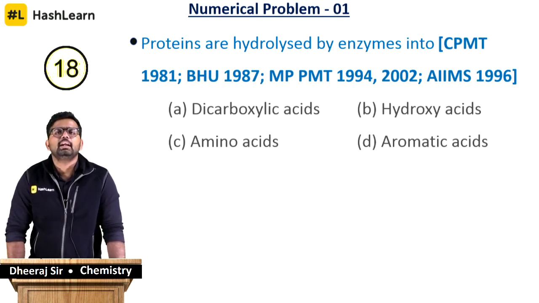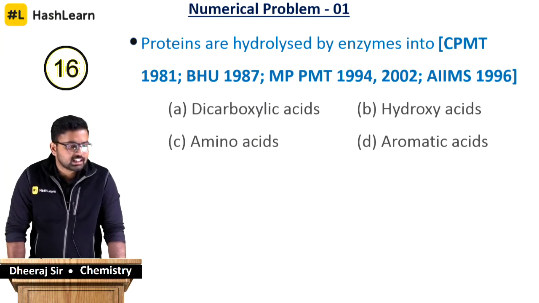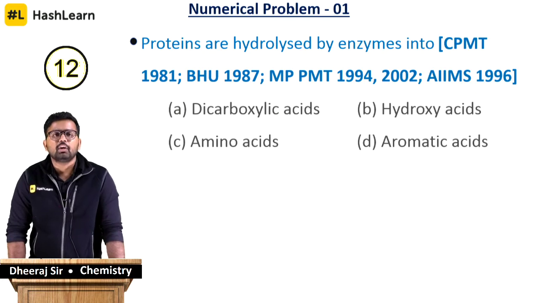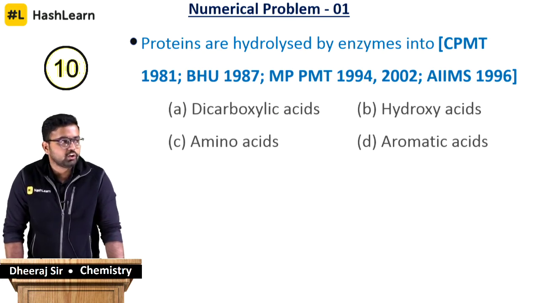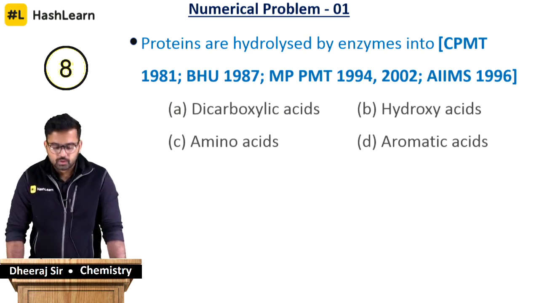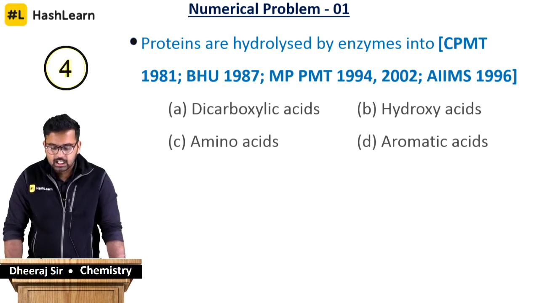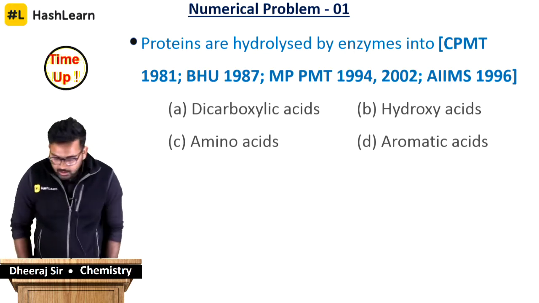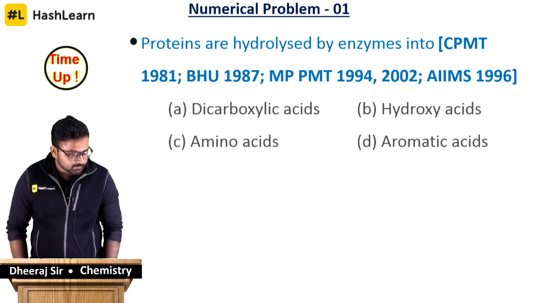Depending on the area of action, the enzymes that can be used also will vary. Therefore, we are asking you, in general, proteins under hydrolysis are going to give which component? Dicarboxylic acids, hydroxy acids, amino acids, and aromatic acids.